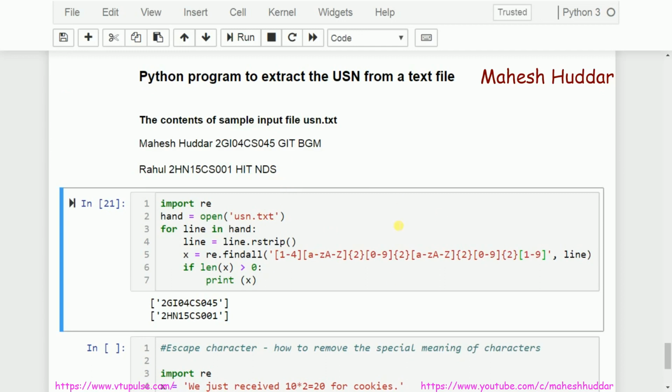So this is how we can use the findall function and regular expression to extract a part of a string with some regular expression. So this is how it works.